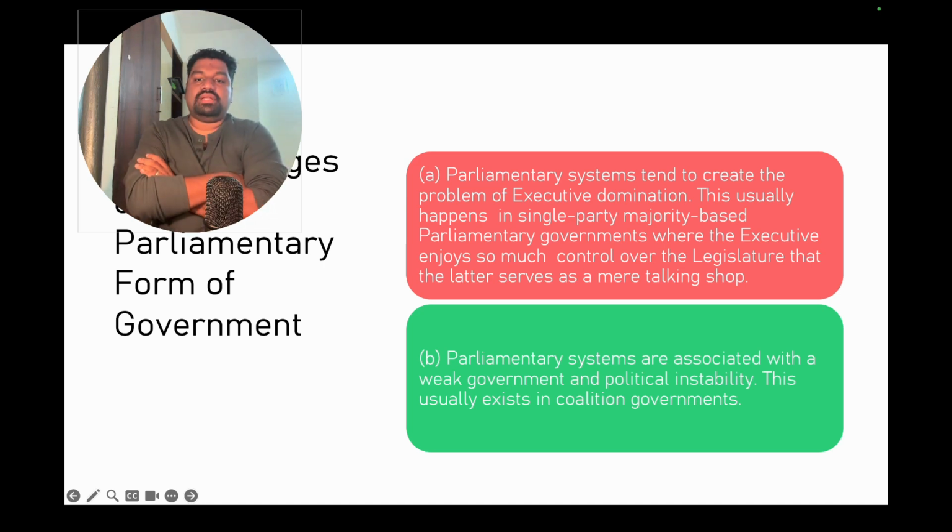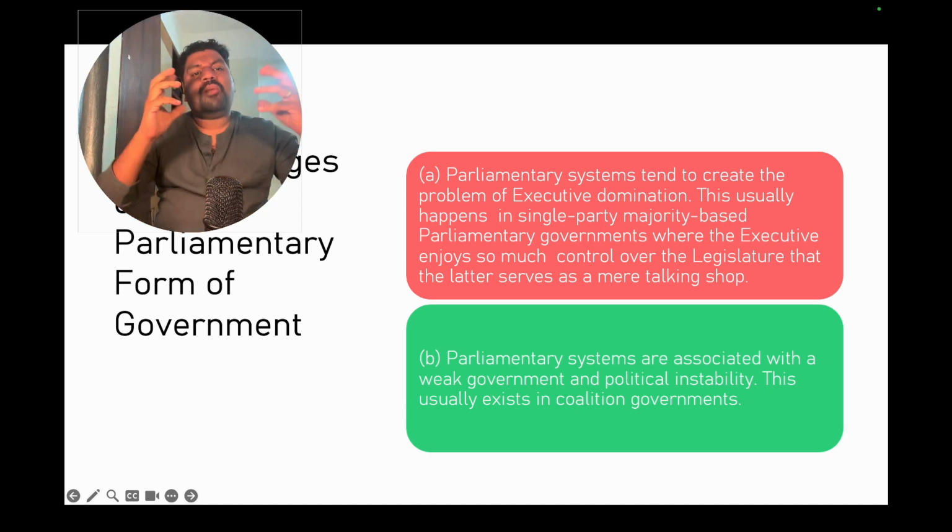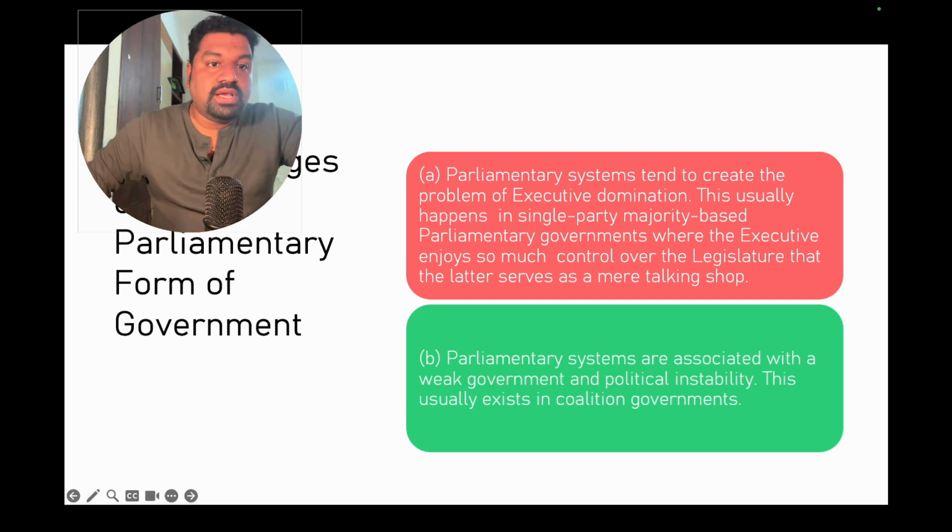This happens in a single-party majority, where the executive enjoys so much control over the legislature that the latter serves as a mere talking shop, and the executive gains more control over the government and the power.